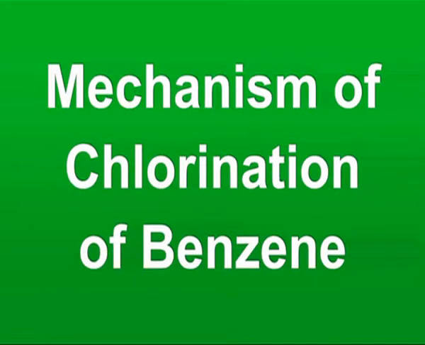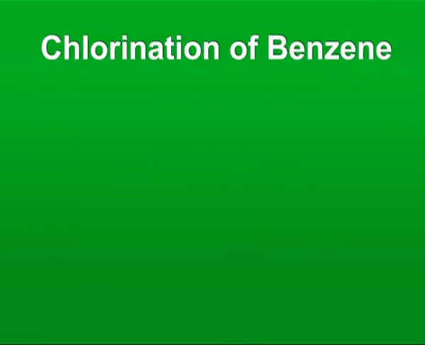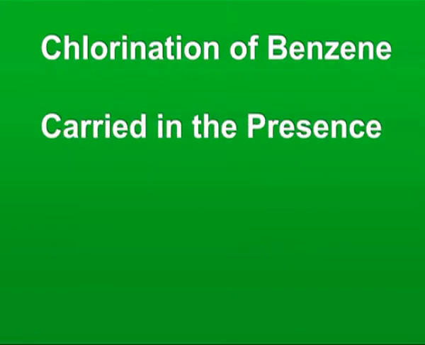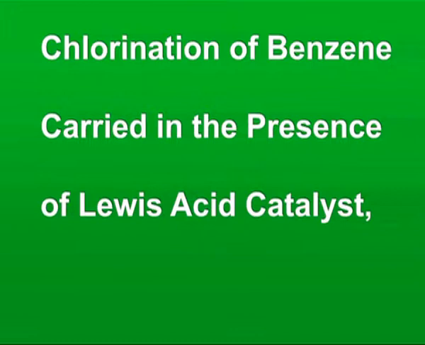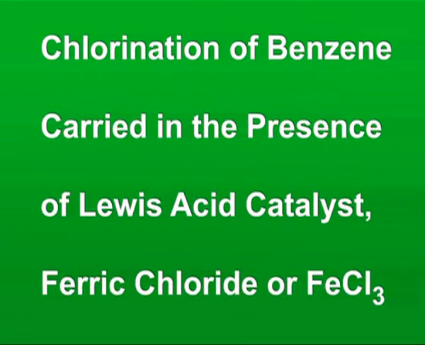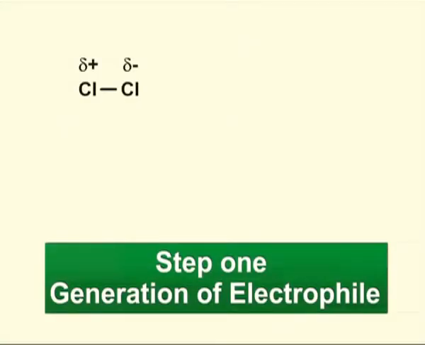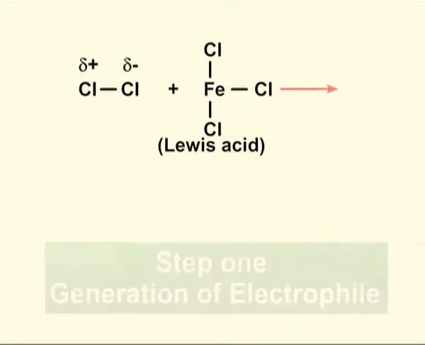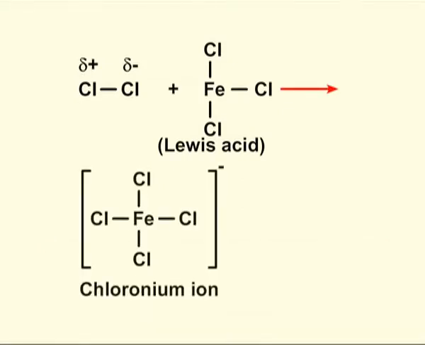Children, let us now discuss the mechanism of chlorination of benzene. The mechanism is illustrated by the chlorination of benzene carried out in the presence of Lewis acid catalyst, ferric chloride or FeCl3. Let us discuss the various steps one by one. Let us discuss step 1 first. Generation of electrophile, that is, formation of chloronium ion.